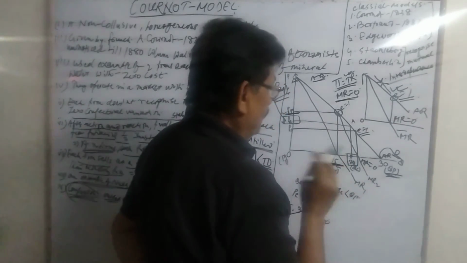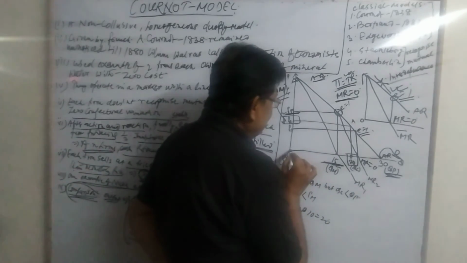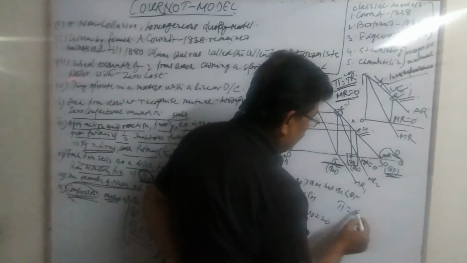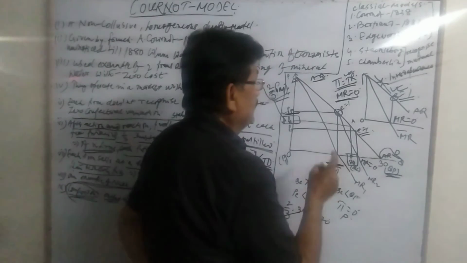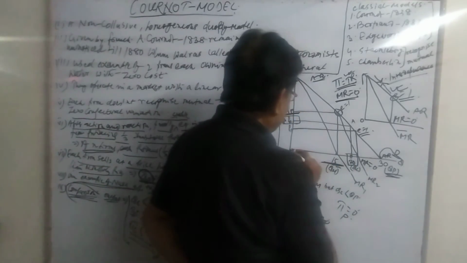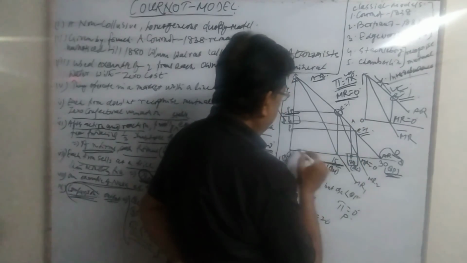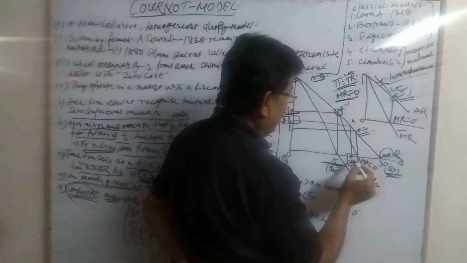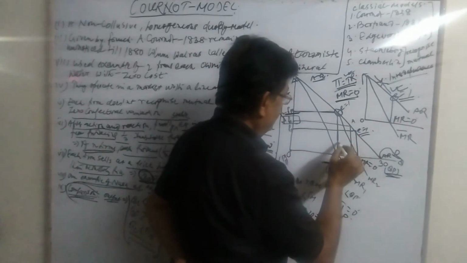And as far as the profit is concerned, for the perfectly competitive market, price is zero. So there is no chance of any profit for a perfectly competitive market. But whatever the profit is, this profit, OPME15, is much larger than PCA20. This profit is the monopoly profit.